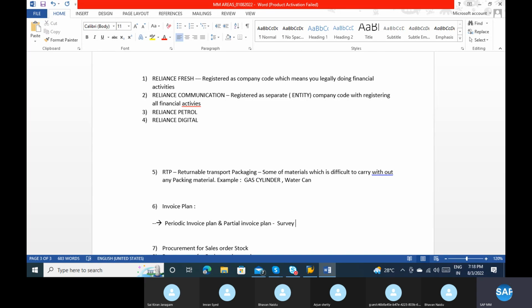Then after 15 days, we will pay another 30%. After 75% is completed, we'll pay 75% of the amount. Once it is completed, we'll pay 100%. The budget, that means the entire agreement value, is 2 lakh rupees, but you are paying it as partial amounts. It will be generated automatically when the date is reached.